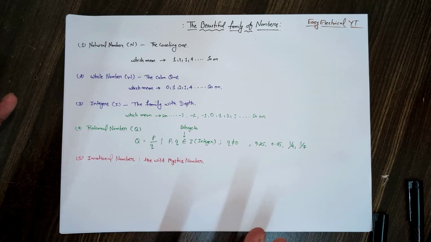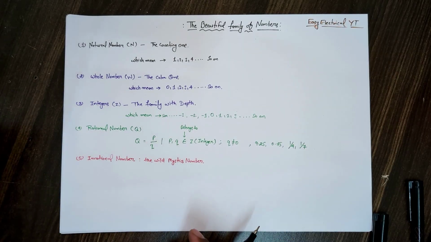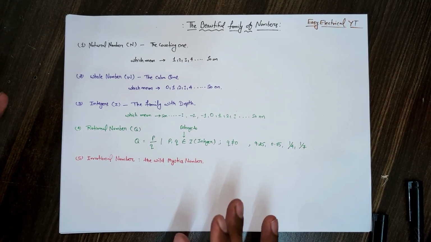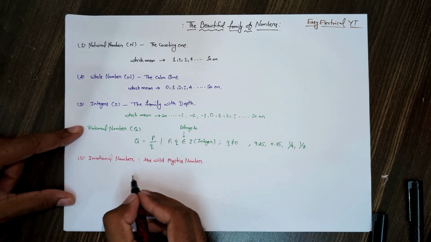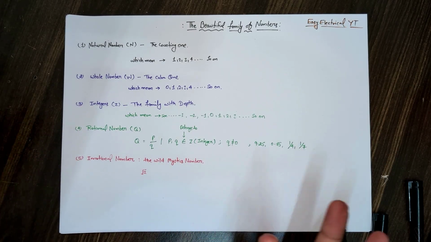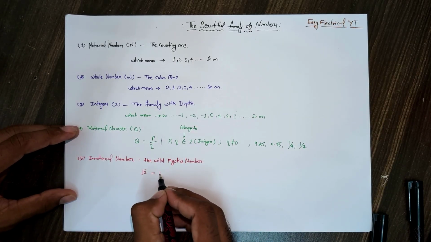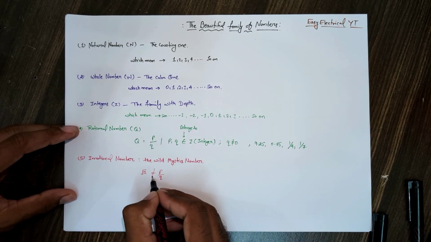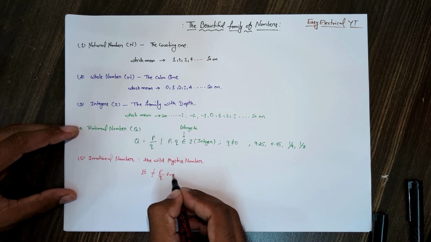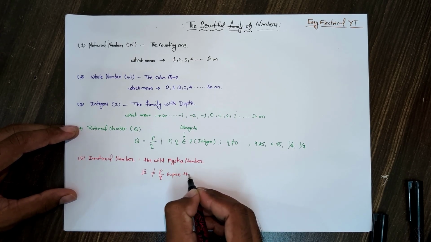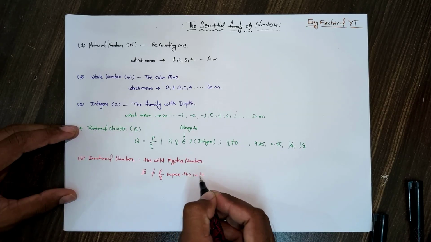Not all numbers can be expressed as fractions. Let's suppose root 2: we cannot express it as a fraction that satisfies p by q, we cannot express it in this form.